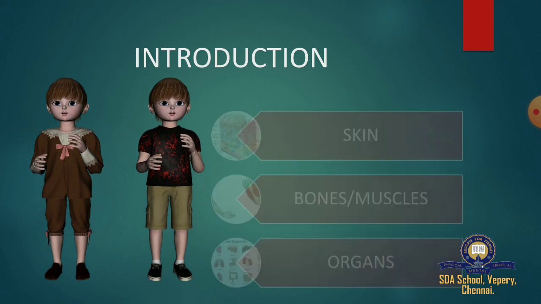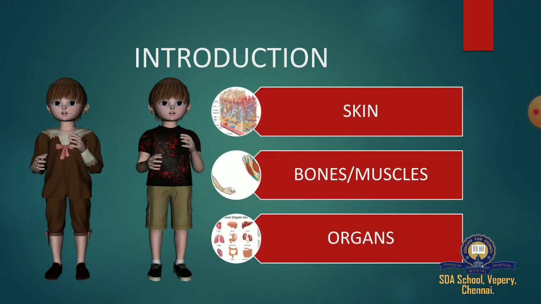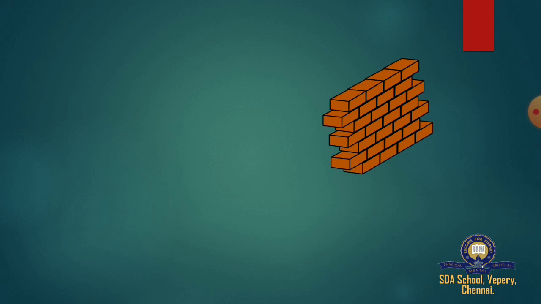So in our body, as we can see, skin, below the skin we can find bones and muscles, and below bones and muscles the organs are present, and these organs are made up of cells. So basically we are going to study about cells now. So to understand cells, we will take an example.